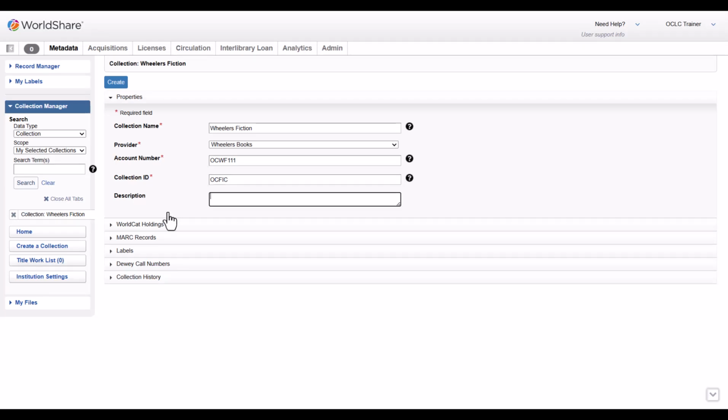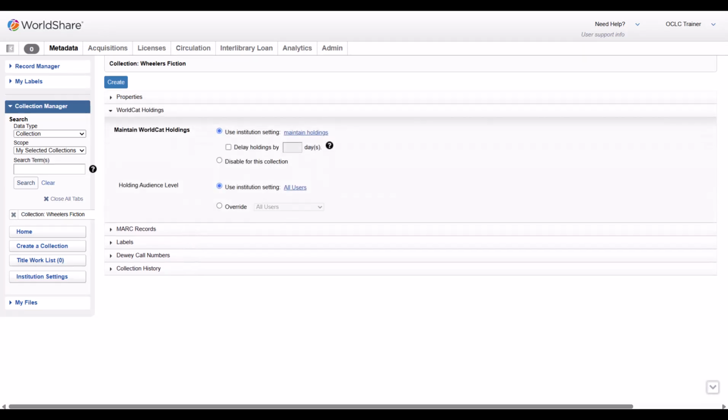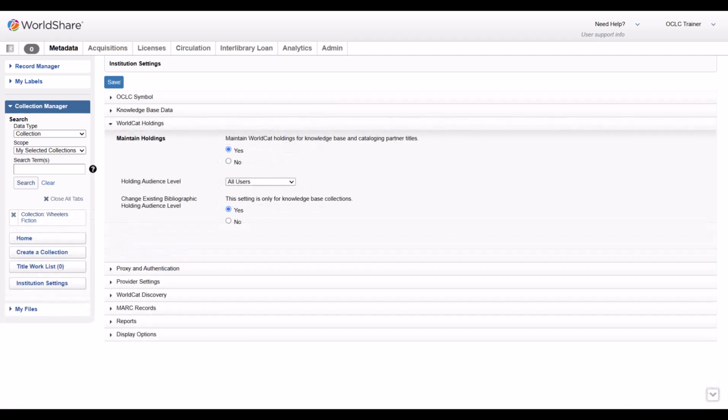Click the WorldCat Holdings accordion. WorldCat Holdings setting must be enabled in Institution Settings, as described in a separate video. Your institution level setting will show as the default. To review or make changes to your institution settings, click the hyperlink to the right of Use Institution Setting. To return to create a collection, select the Collection tab with the In Progress collection name in the menu on the left side of the screen.